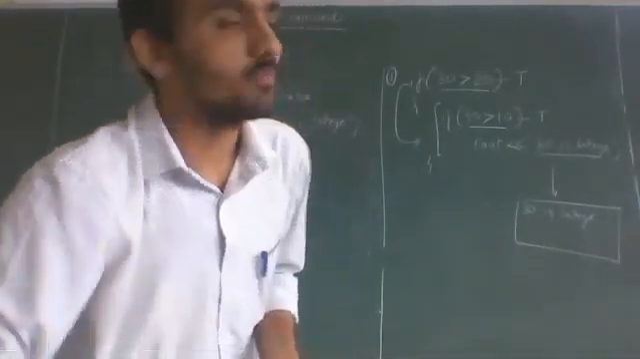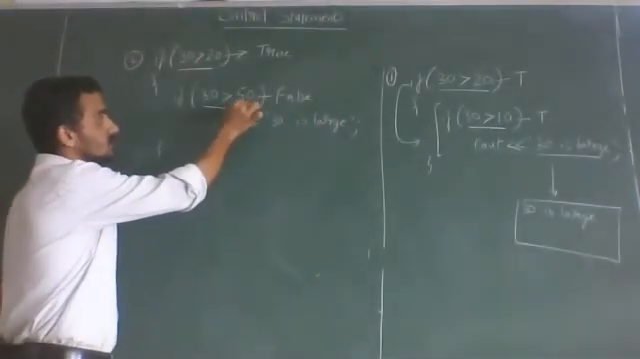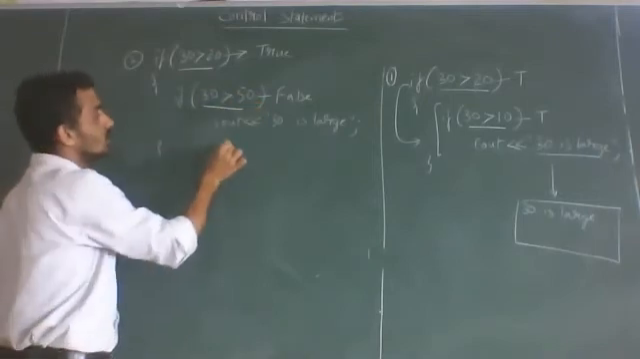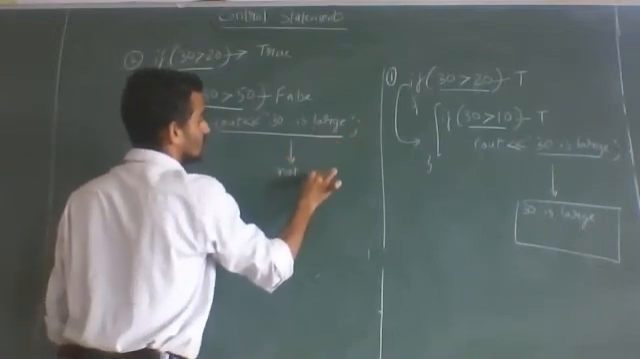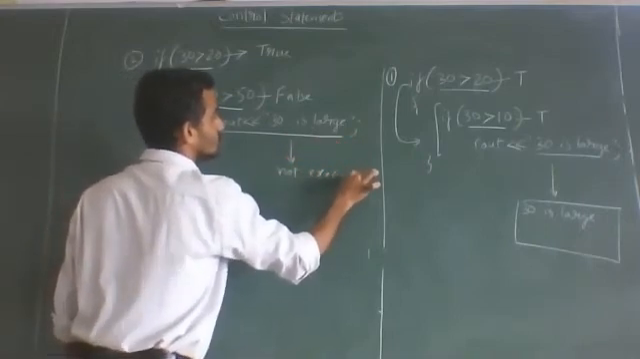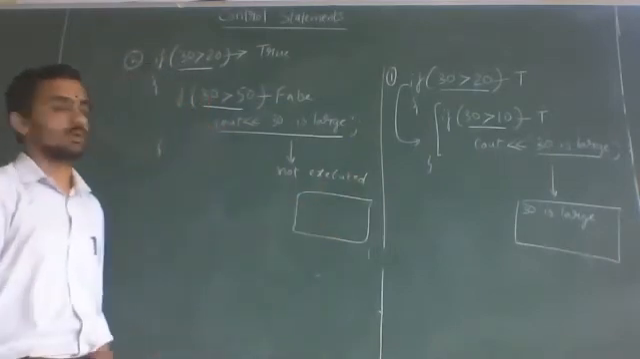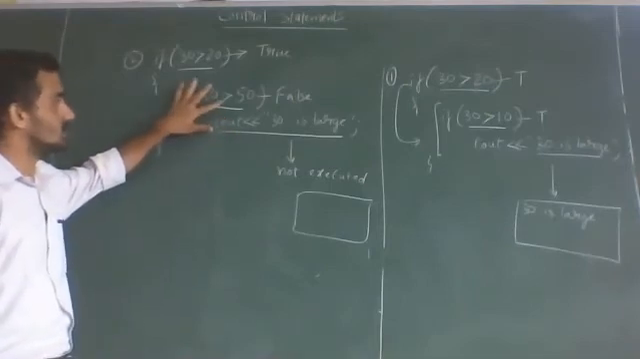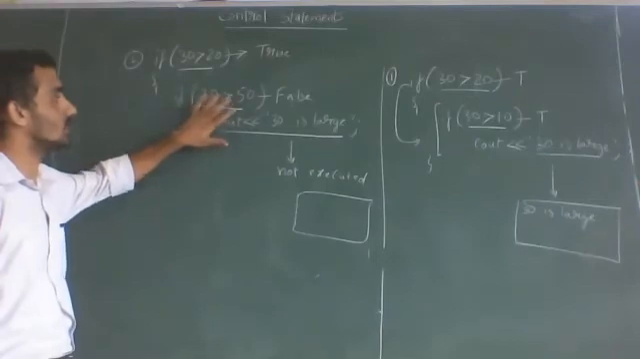Okay. So remember, when this condition is false, the statement immediately following this condition is not executed. The statement immediately following the condition is 30 is large. So this is not executed. If this is not executed, we will not get any output. Just a blank screen we can consider. This statement is not executed because it is following this condition. So the statement immediately following this condition, when the condition is false, will not be executed.